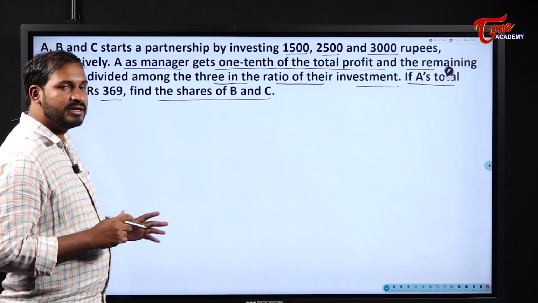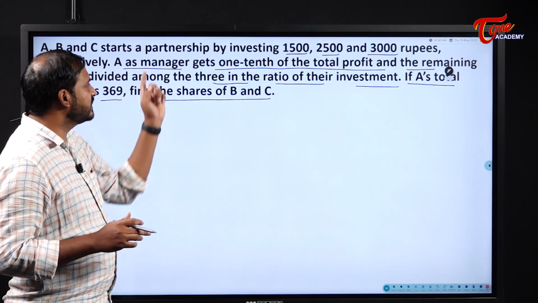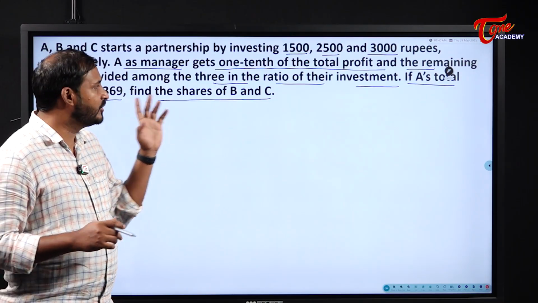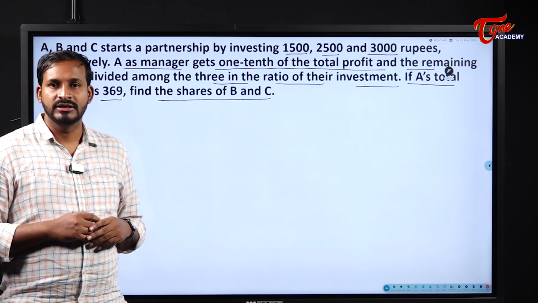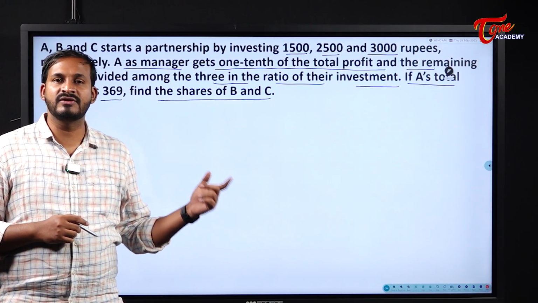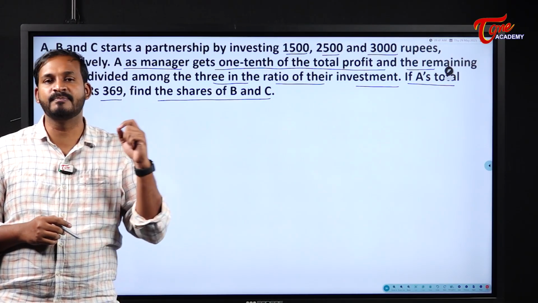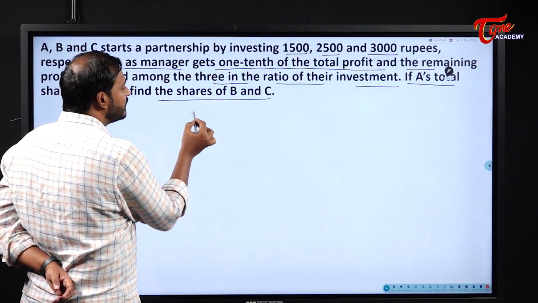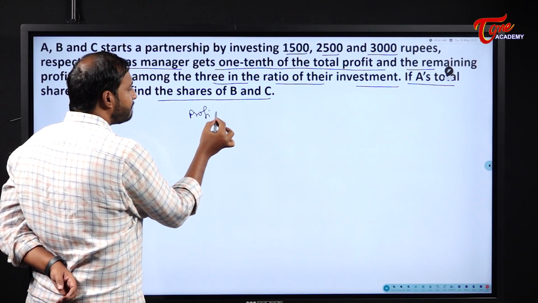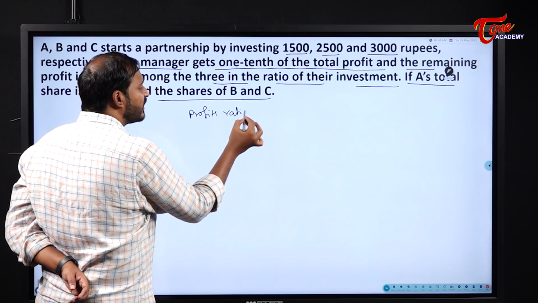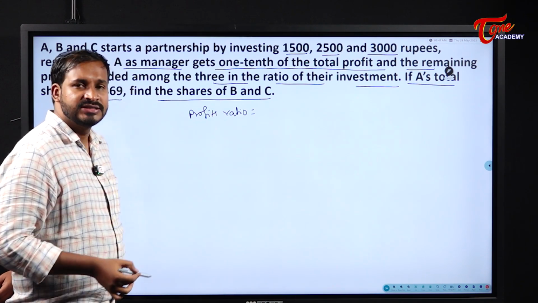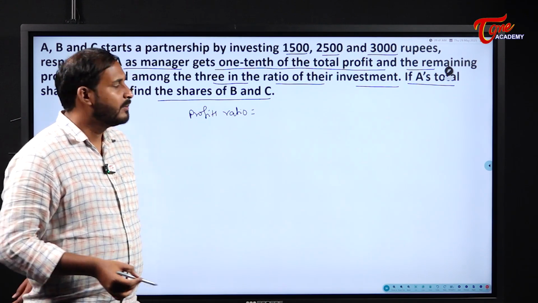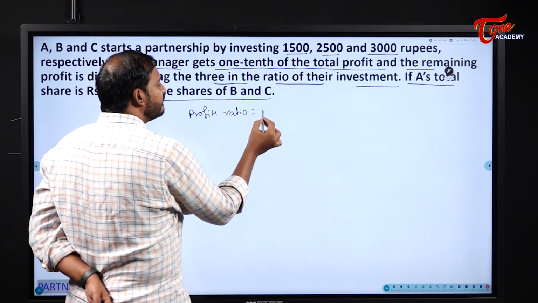Now for the time being, see here students, do they speak anywhere about duration? No, right? If they don't speak anywhere about duration, what type of partnership is it? It is a simple partnership. So in case of simple partnership, what will the profits ratio be? Generally, putting the working partner and sleeping partner aside, the profits ratio will be equal to their investments ratio.